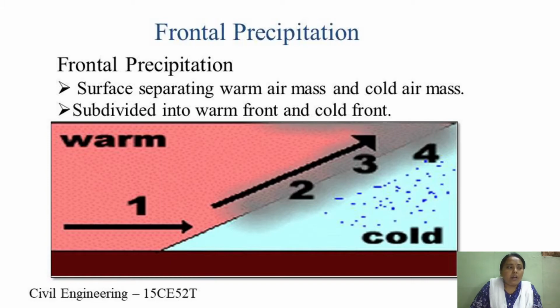When warm air meets cold air, the warm air behind the front is slowly overtaking the cold air ahead of the front, which is moving more slowly in the same direction. You can see the arrow mark here, and it is represented with the numbers 1, 2, 3, 4. Slowly, the warm air pushes the cold air and it slowly starts lifting up.